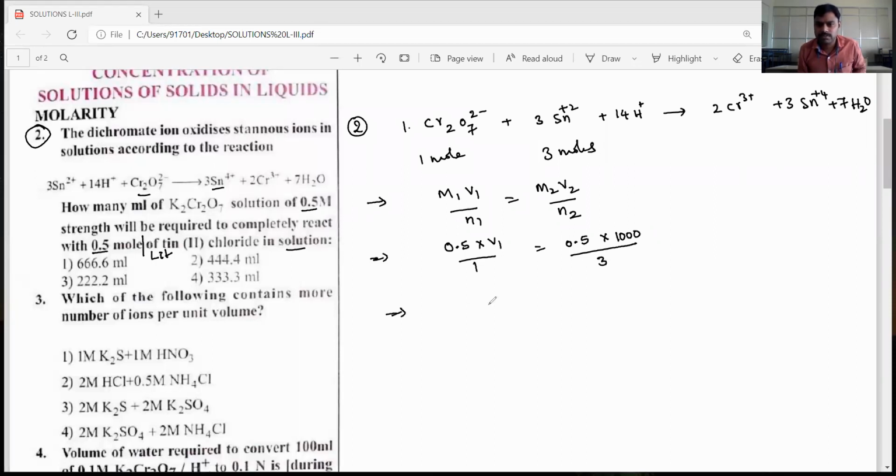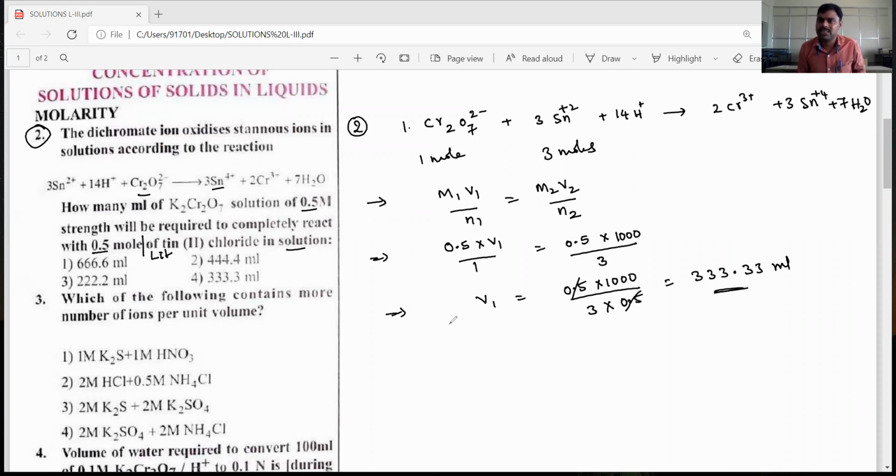Then on simplification, V1 is equal to 0.5 into 1000 divided by 3 into 0.5. Then 0.5 will cancel. 1000 by 3 is nothing but 333.33 ml solution. So this same problem we can solve in another way also.